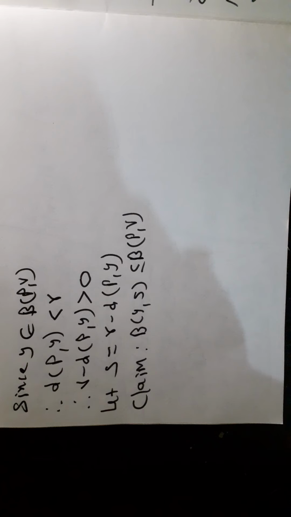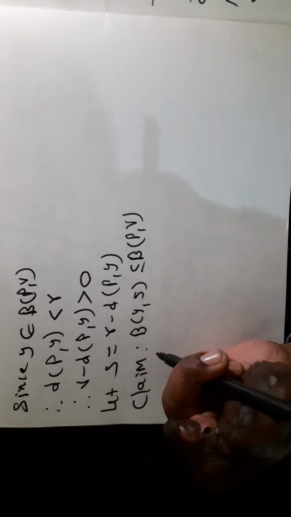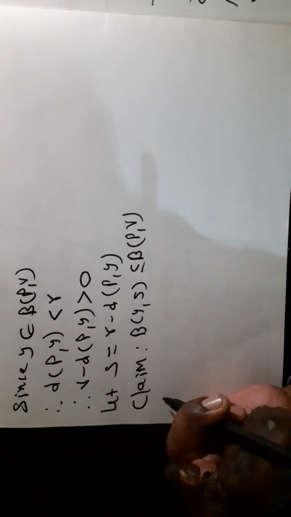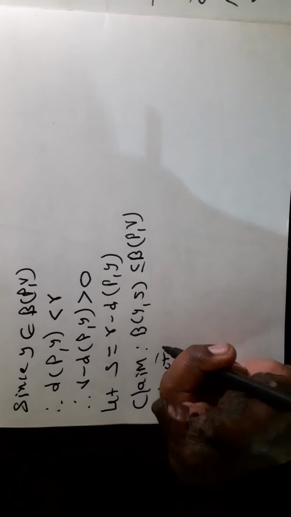And since this is true for any y belonging to ball B(p, r), by definition the open ball centered at p and radius r is an open set in the metric space (X, d). Claim: ball B(y, s) is a subset of ball B(p, r). Proof of the claim.